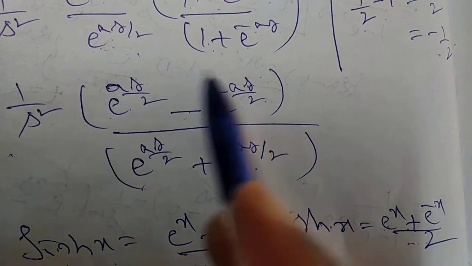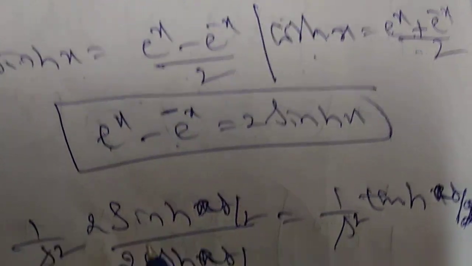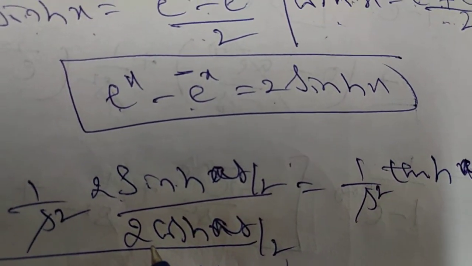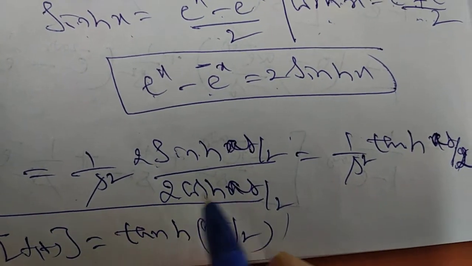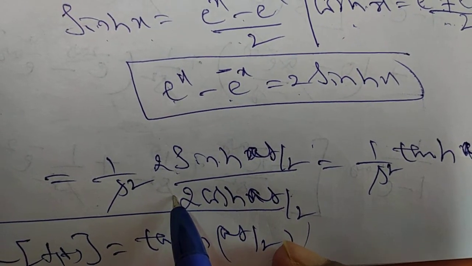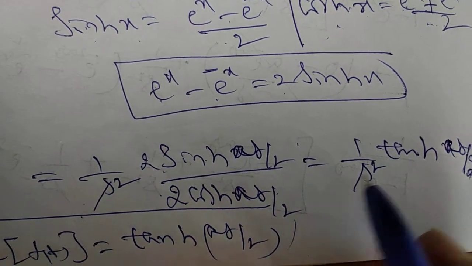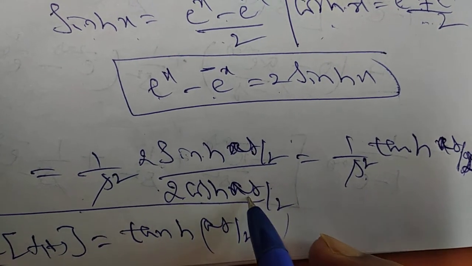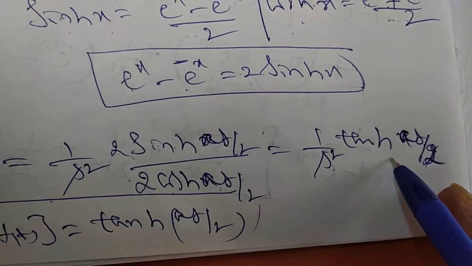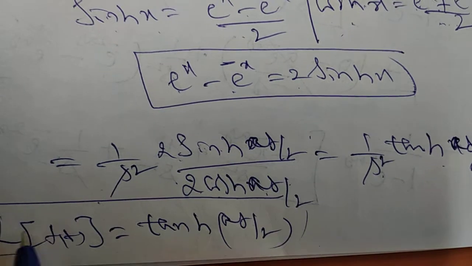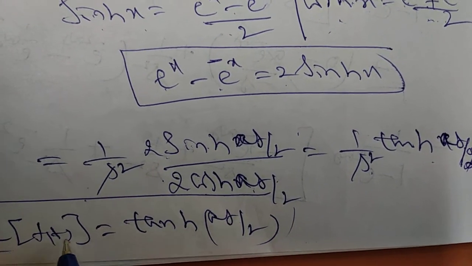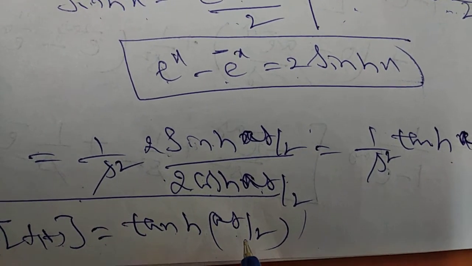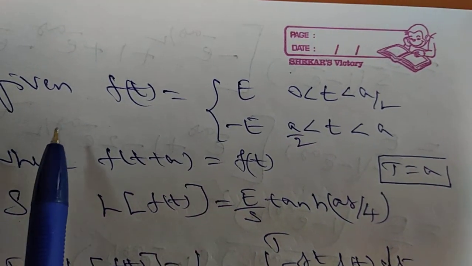So this numerator can be written as 2 sin hyperbolic s by 2, and denominator term can be written as 2 cos hyperbolic s by 2. So here 2 becomes cancel. So what is the remaining? 1 by s square sin hyperbolic s by 2 divided by cos hyperbolic s by 2, that can be written as tan hyperbolic s by 2. So therefore Laplace transform of f of t is equal to tan hyperbolic s by 2, which is the answer. So next we take the next problem.